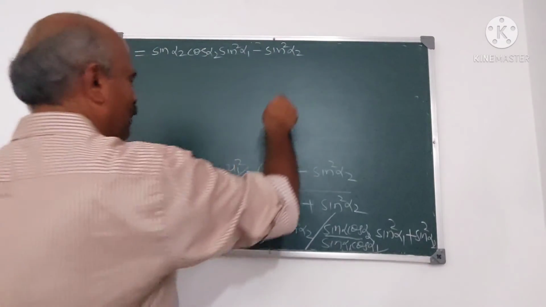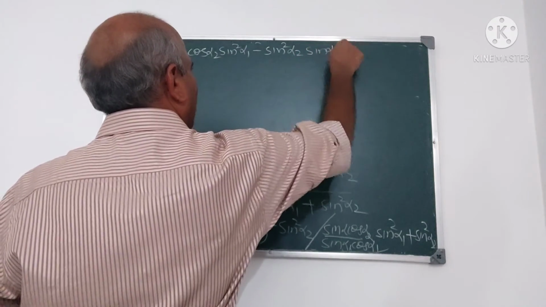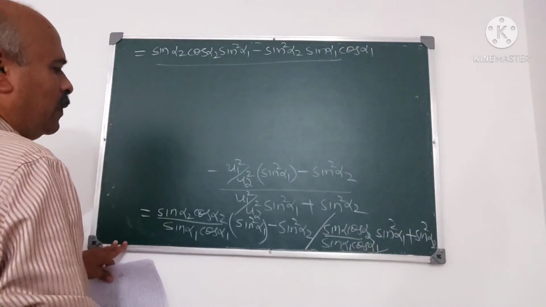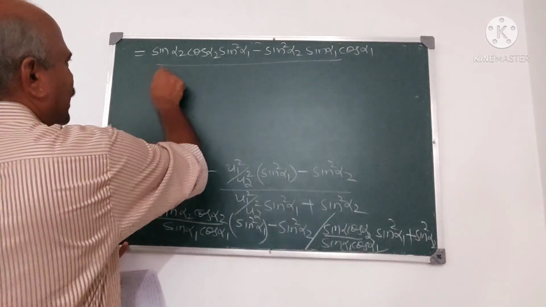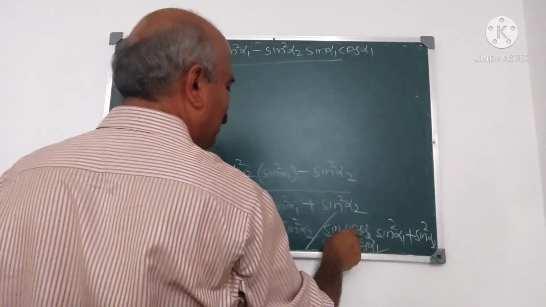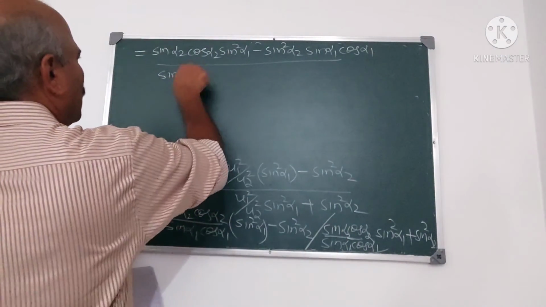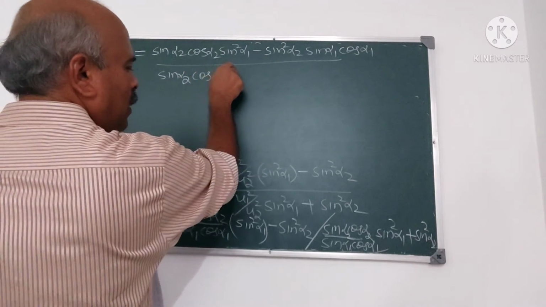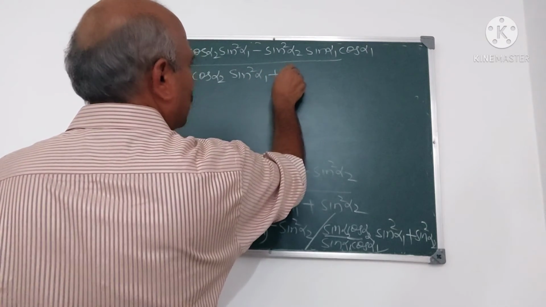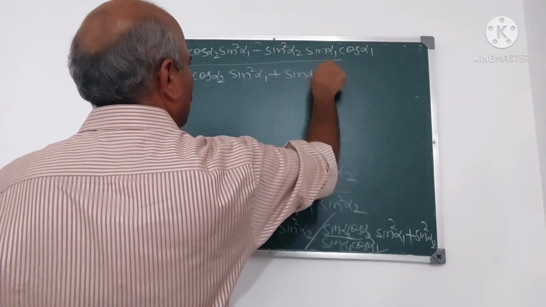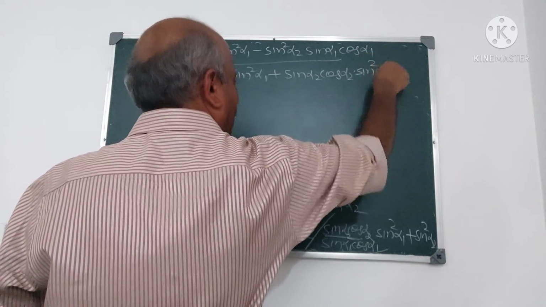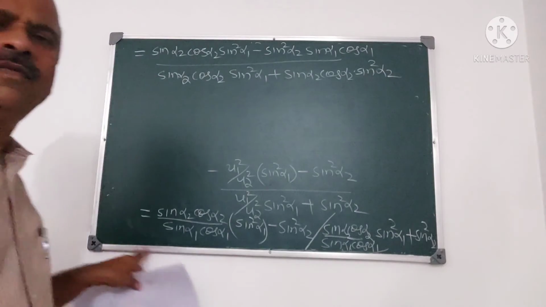Take the LCM here, sin alpha 1 cos alpha 1, divided by sin alpha 2 cos alpha 2 into sin square alpha 1 plus sin alpha 2 cos alpha 2 into sin square alpha 2.